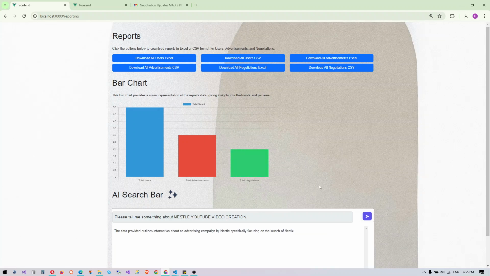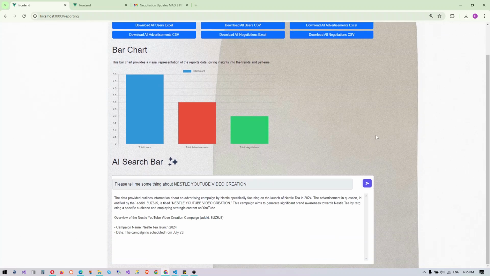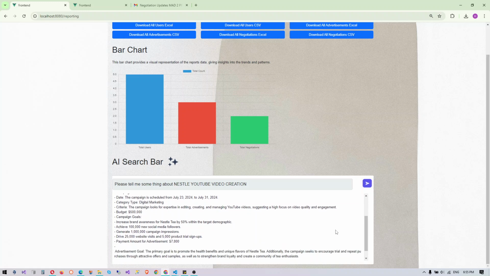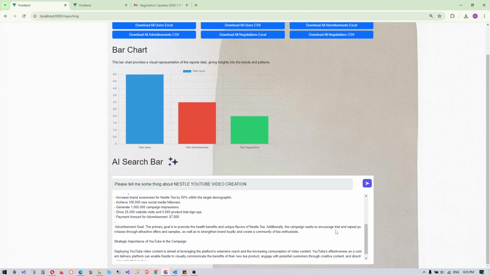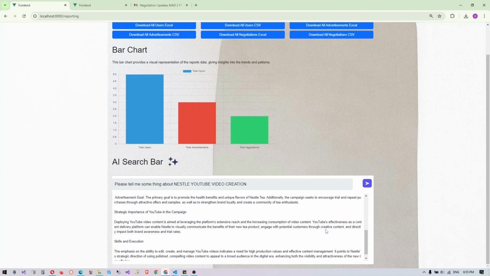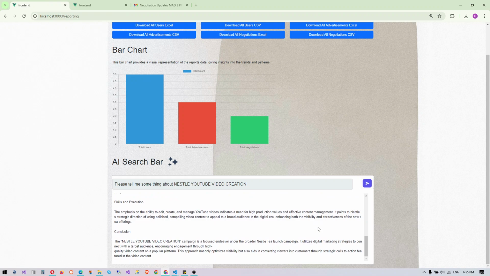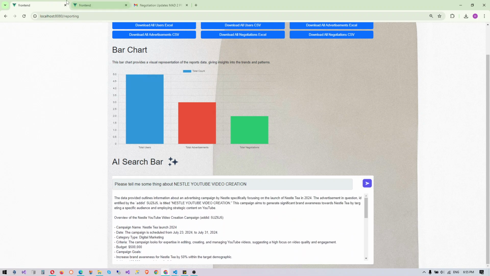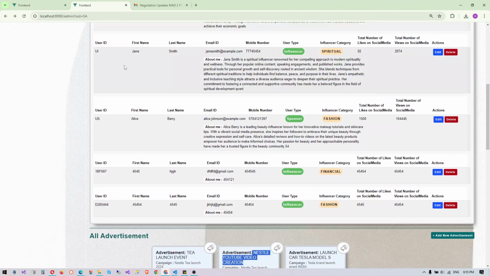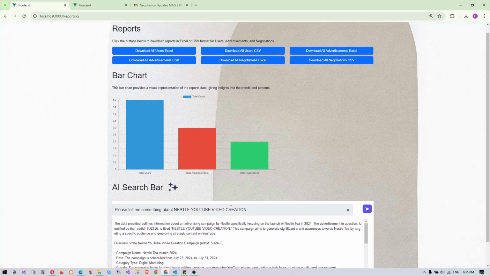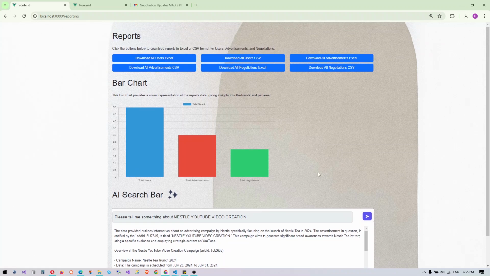Basically, this search bar is used only for admin to get some kind of KPI details, and admin can search directly. Yeah, here it is. It's giving all information based on the data that is provided, and the data is strictly related to the database. So if I want, we can search approximately anything from this search bar. So, and I have completed all functionalities as requested for Mat2 project, and thank you.